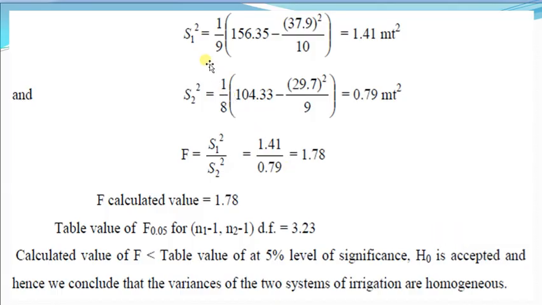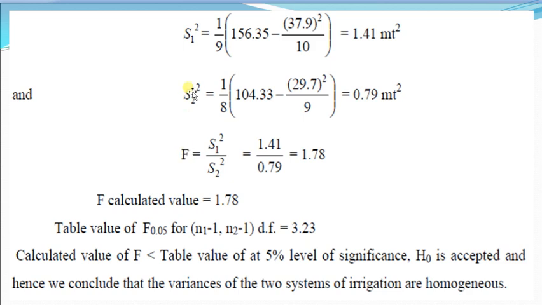First, we calculate S1 square is equal to 1 upon 9, that is 10 observations, 10 minus 1 is 9, times summation x square minus summation x whole square divided by 10, and that is 1.41 meter square. And S2 square is 1 upon 8, that is the number of samples is 9 here, n2 minus 1 is 8, and summation y square is 104.33 and summation y is 29.7 square divided by 9. After solving we get 0.79 meter square.